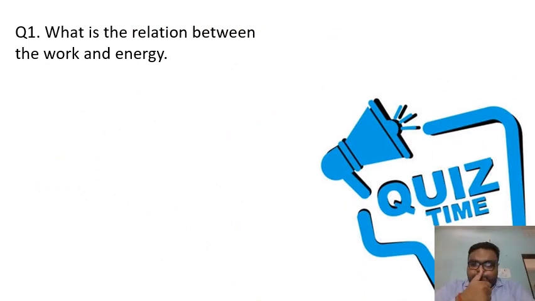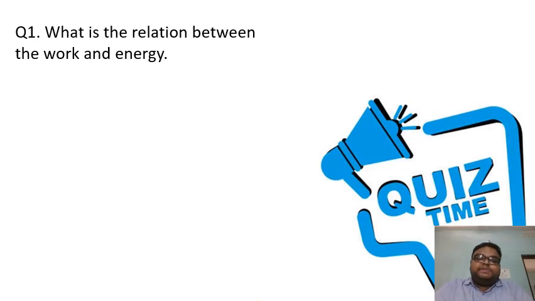So students, can you read this quiz? Yes. So the question is, what is the relation between work and energy? Yes, what is the relation between work and energy? Right. So the relation between work and energy is that we can perform work only as long as we have energy, right? So the ability to do work is called energy, right?